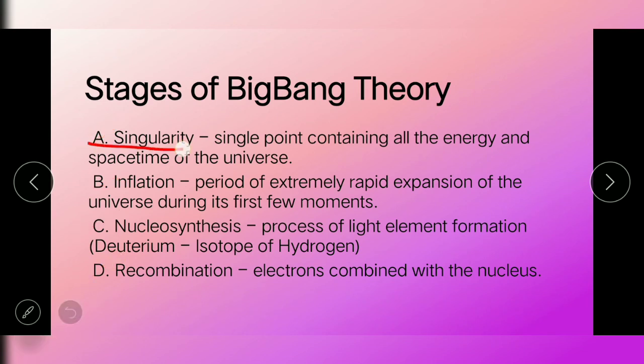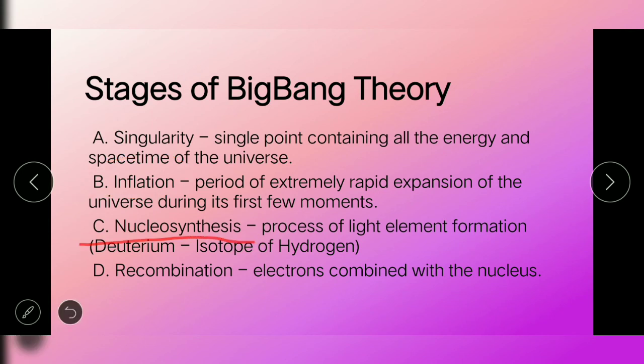Magsimula tayo sa singularity. Singularity is defined as a single point containing all the energy and space-time of the universe. Uulitin ko, singularity ay tumutukoy sa single point na naglalaman ng lahat ng enerhiya at space-time ng ating universe. Ang ikalawang stage ay tumutukoy sa inflation or extreme rapid expansion. Ulitin ko, inflation is the extreme rapid expansion of all the energy and space-time of the universe. Ang inflation mismo ay ang mabilisang paglawak. Mas mabilis pa sa kisap mata ang kanyang paglawak. Kaya nga ang universe sa wikang Filipino is kalawakan.